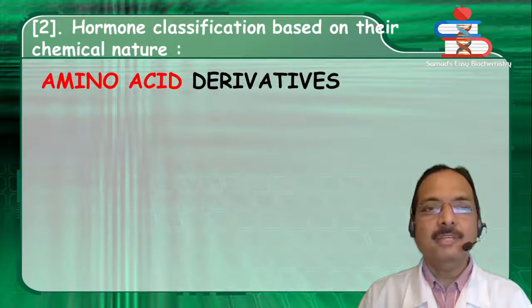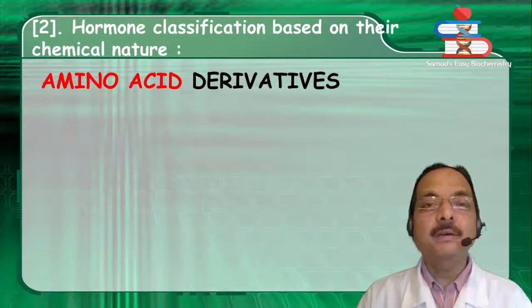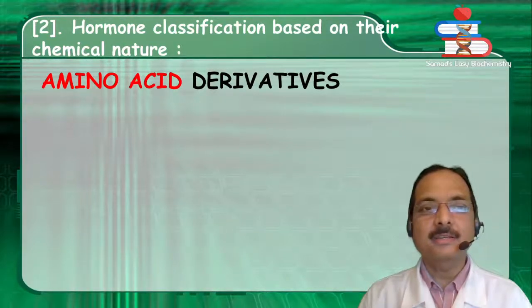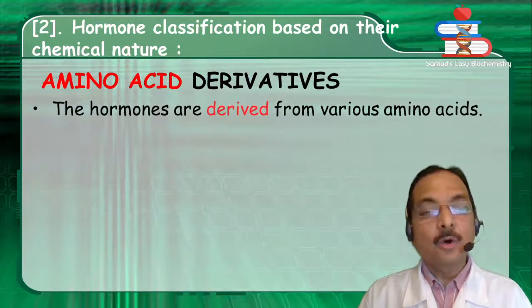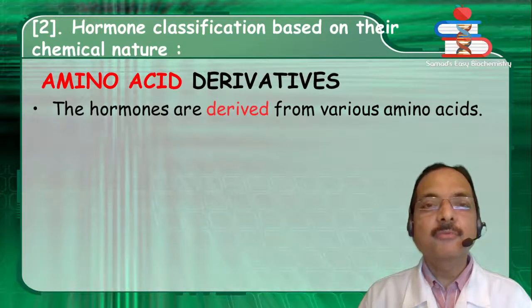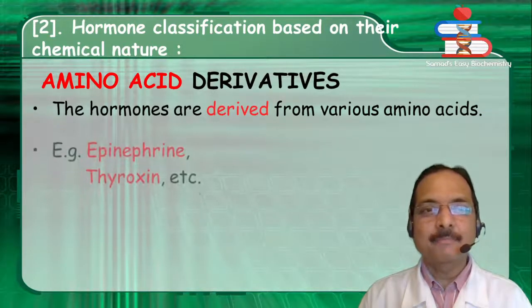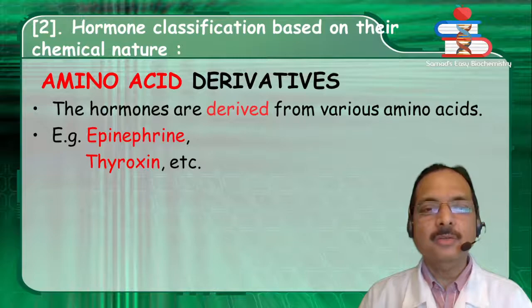Second way of classification, that is based on their chemical nature. First in this category is amino acid derivatives. The hormones are derived from various amino acids. Example, epinephrine, thyroxine, etc.